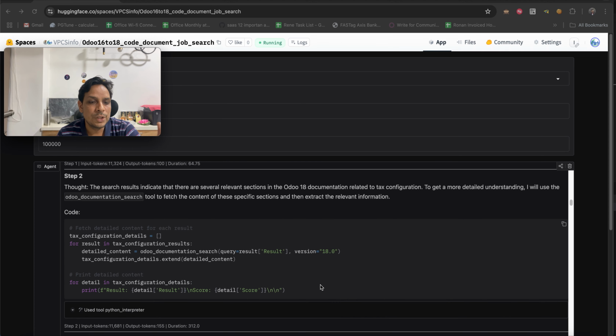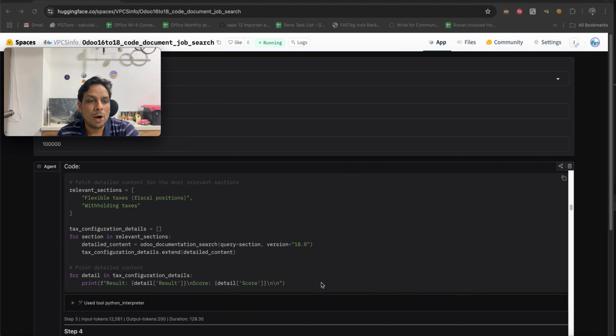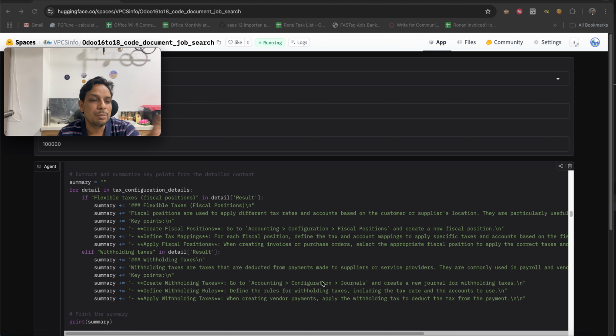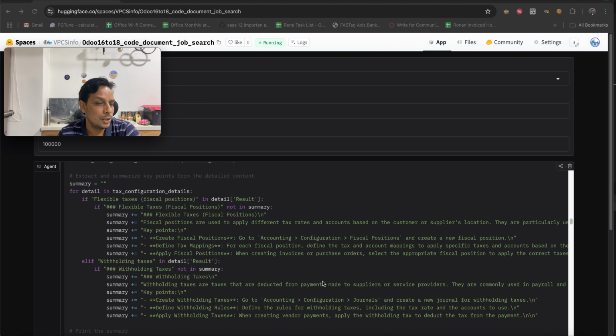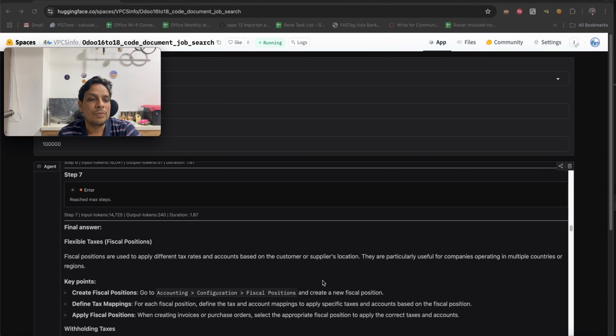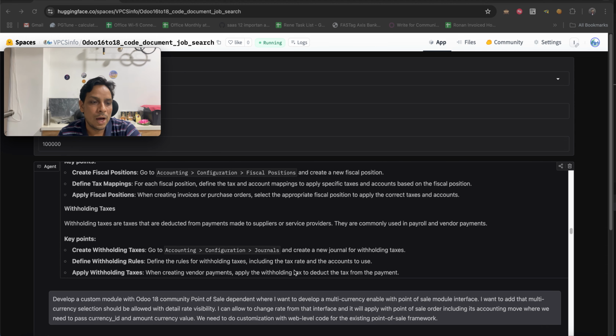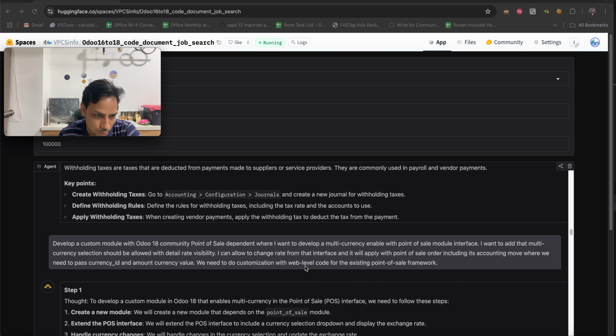It filters out the complete process in a kind of summarization and gives a good result. Finally, the final answer is the fiscal position, how you can configure it and how you can define the taxes under Odoo.